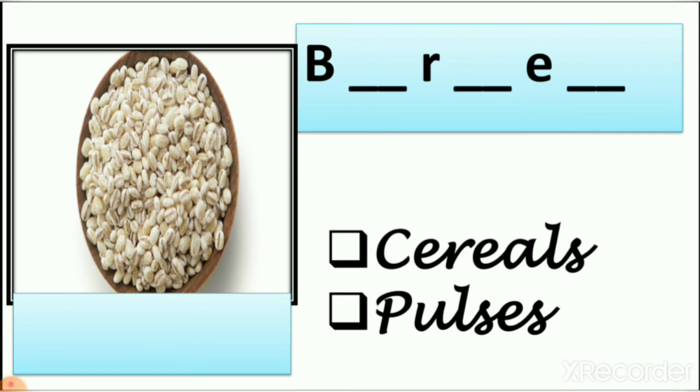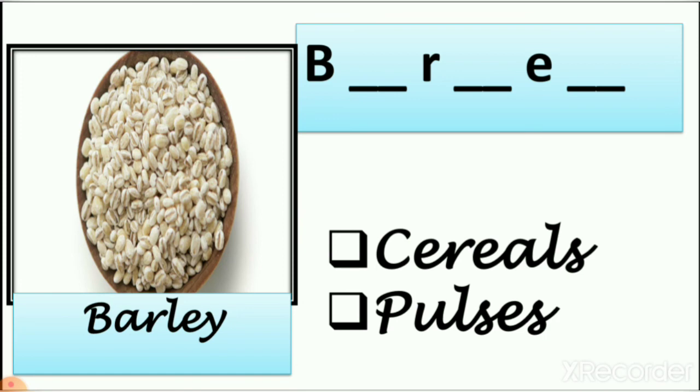So here you can see the picture of barley. This looks like wheat, but it is not wheat. We make flour of it and we use it to make bread or chapatis. So let's write the spelling of barley. Now what is the spelling? B-A-R-L-E-Y. Now we write the missing letter of this spelling.